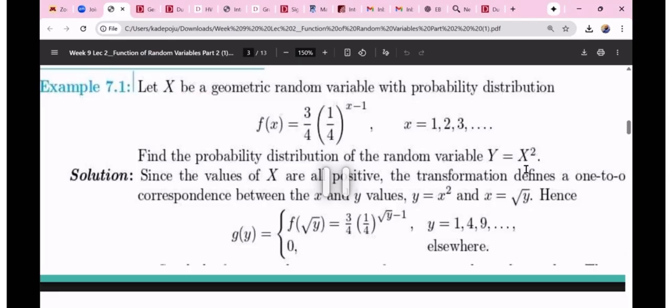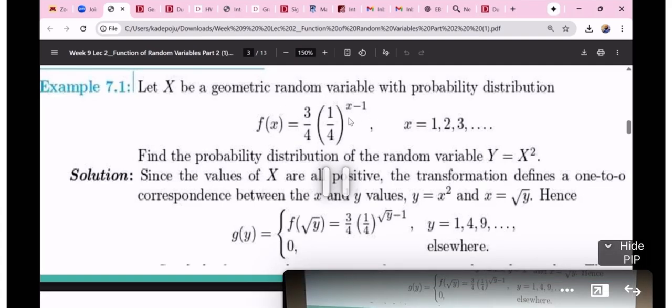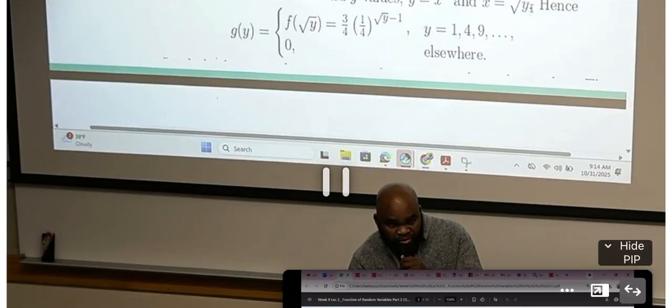But because this is discrete, we do not want a negative. That is why I just say X equals square root of Y. Now, what am I going to do next? Wherever I see X in the function given, I'm going to plug in the square root of Y. And when I plug in square root of Y, this is what I'm going to get.